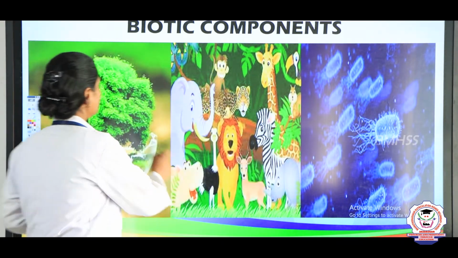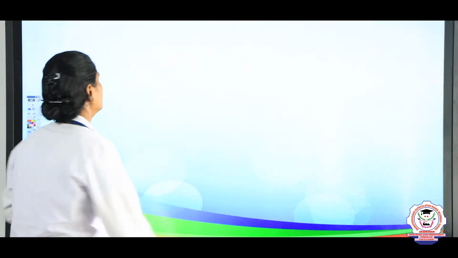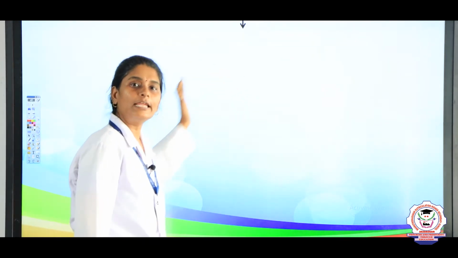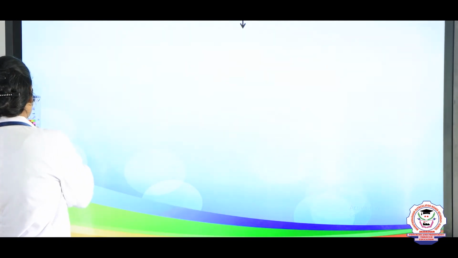Now let us see in detail the biotic components.